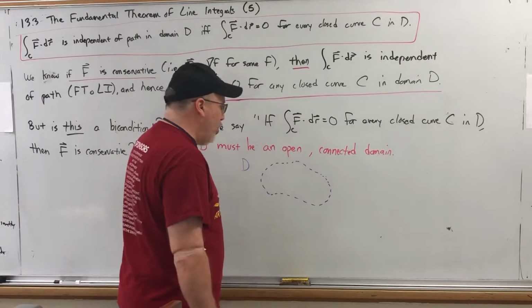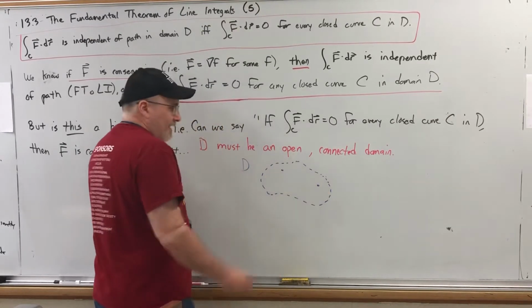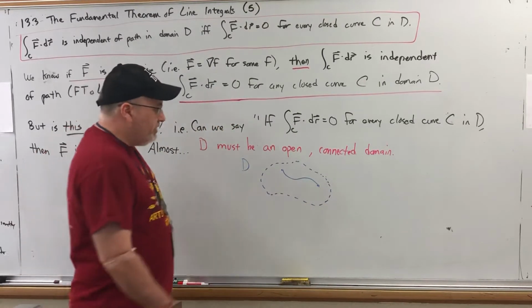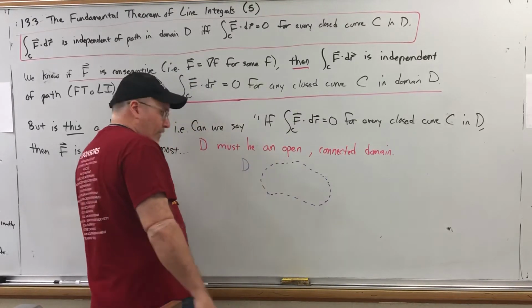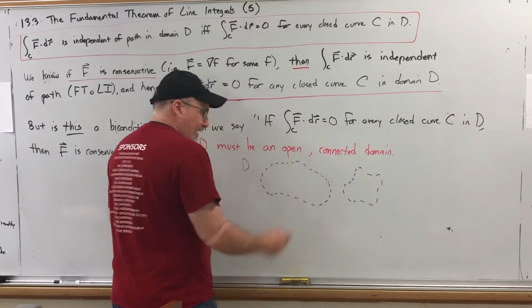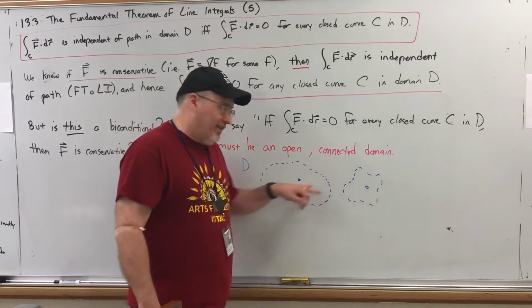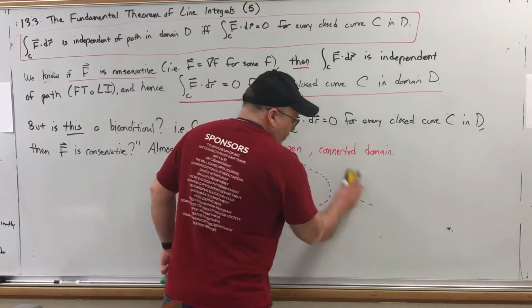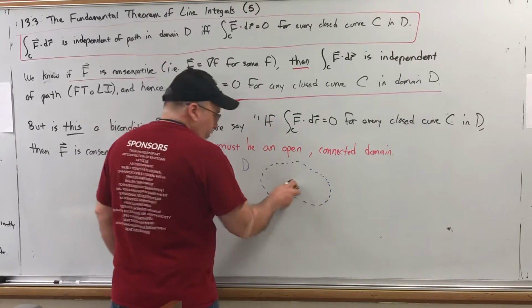So that's what it means by open. Connected simply means if you pick any 2 points inside of the set, there's a path connecting them that is also inside of the set. So I can't have a domain that contains any points on its boundary, and I can't have a domain that's made up of the union of 2 disconnected sets, because I picked a point over there and I picked a point over there. I can't connect them without leaving the set, the set being the union of these 2 things. So as long as your domain doesn't contain its boundary and is connected, you're okay.